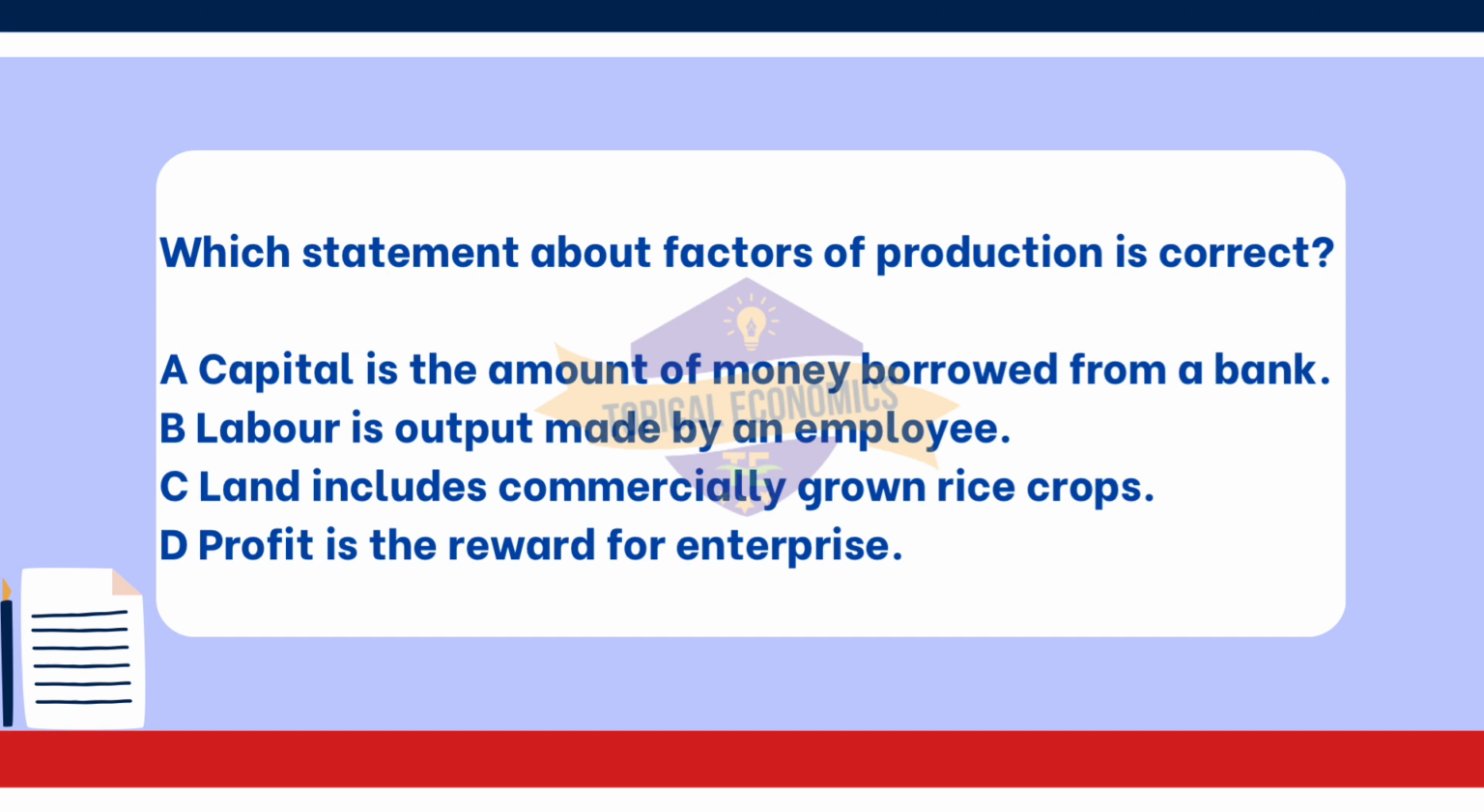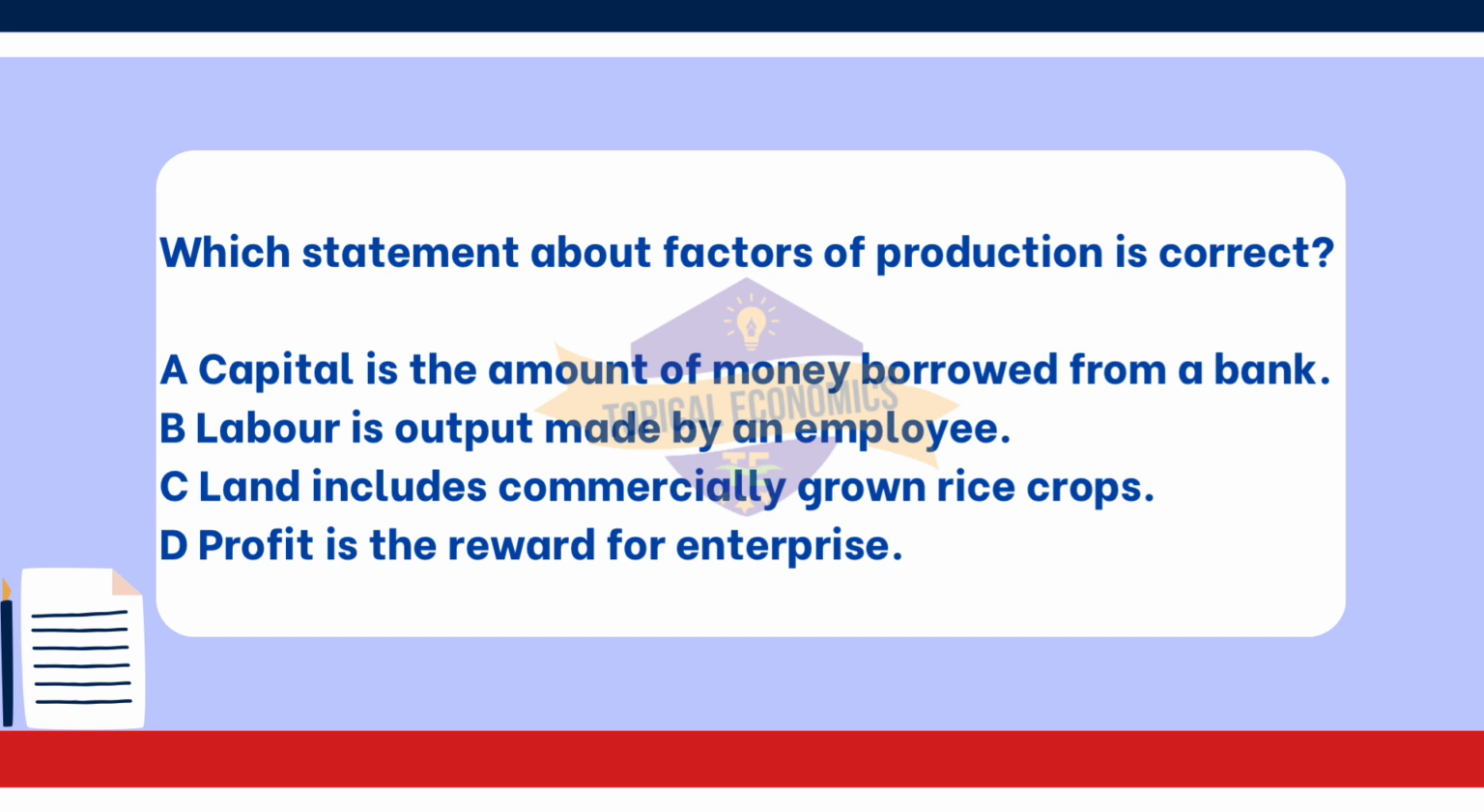The correct answer for this question is option D. Profit is the reward for enterprise. Profit is indeed the reward for enterprise, which refers to the ability of entrepreneurs to organize the other factors of production, land, labor, and capital, and take risks in business ventures. When a business generates more revenue than its costs, the remaining amount is profit, which compensates entrepreneurs for their efforts and risks. Looking at the other options.